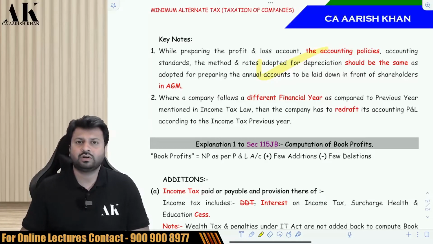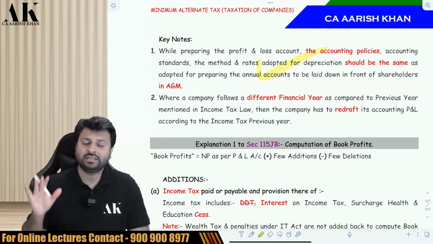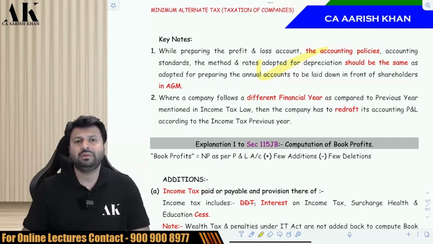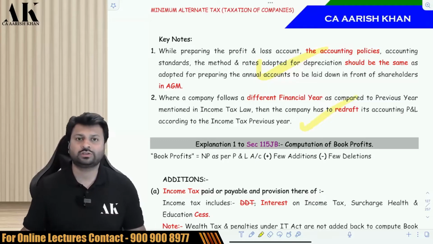Now, suppose there is a foreign company which is following a calendar year and we are following financial year in India. Then how will the P&L be made? So the government says that in that case, the foreign company has to readjust its P&L and make the P&L as per the financial year. So if the foreign company is following the calendar year of January to December, then it has to revise its P&L and make it from April to March accordingly, and has to follow the provisions of MAT. There is no excuse from following the provisions of MAT for anyone. Everybody has to follow it.